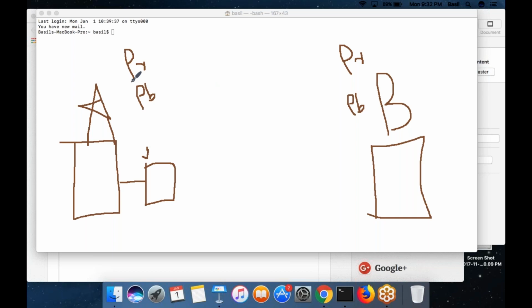The private key of A can be used to encrypt this file. That is possible. And then this file can be sent to B. How will B decrypt the file? Using the public key of A. That is the only key which can decrypt this file.